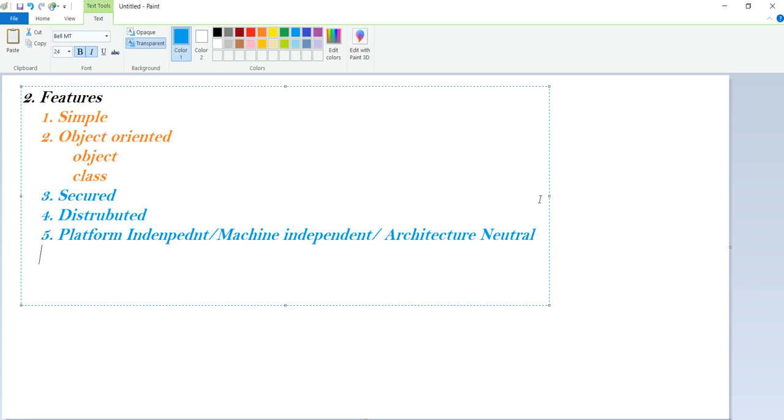We'll see the next feature, which is interpreted. So what is interpreted? Java is said to be an interpreted language, as the execution of the program is done by the interpreter available inside the JVM. So the execution completely depends on the JVM. So we can simply say this is interpreted.